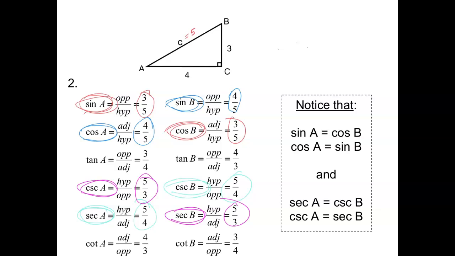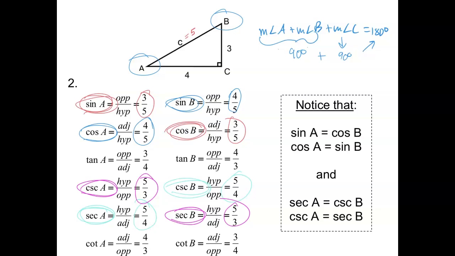There's one other thing that I want to point out, and that is the measure of angle A plus the measure of angle B plus the measure of angle C is 180 degrees. For any triangle, that's going to be the case. Now, because this is a right triangle, it's 90 degrees, which means the other two have to add up to 90 degrees. Because this is 90, and those two have to add to 90 so that I get 180. And when you have two angles that add up to 90 degrees, we call those complementary.